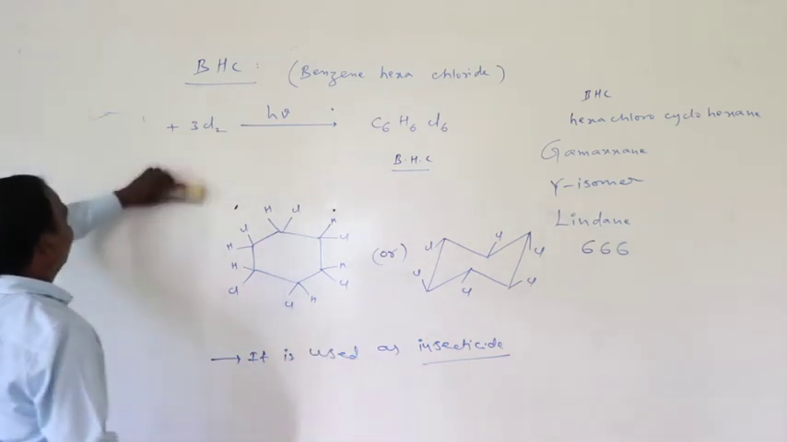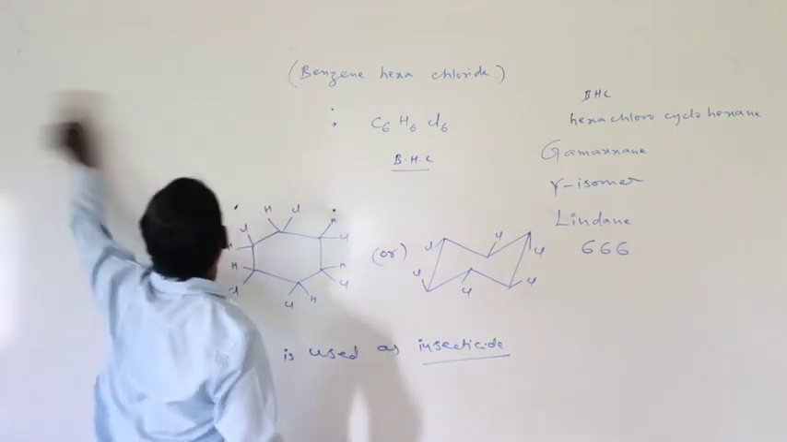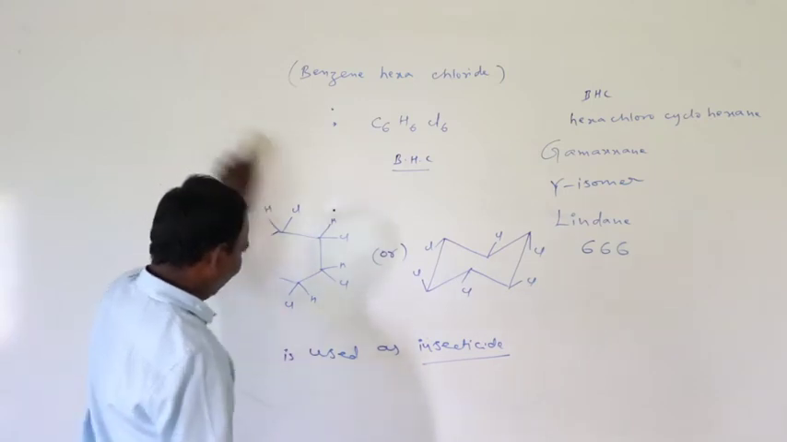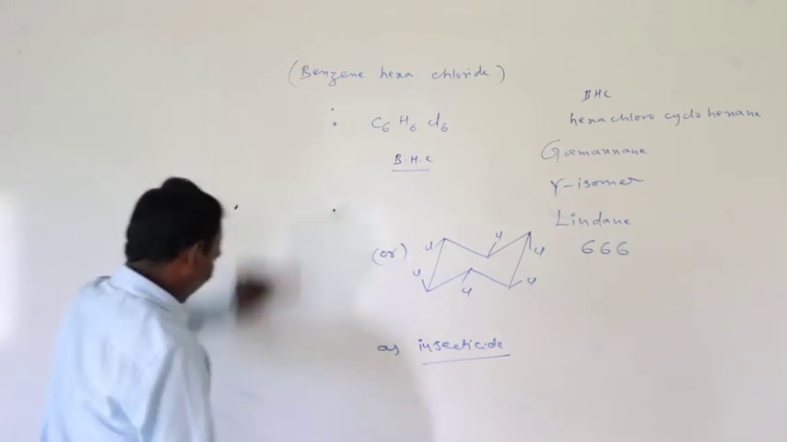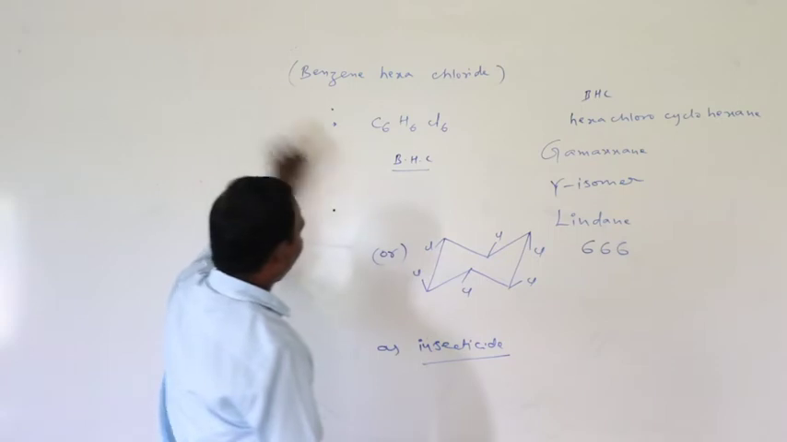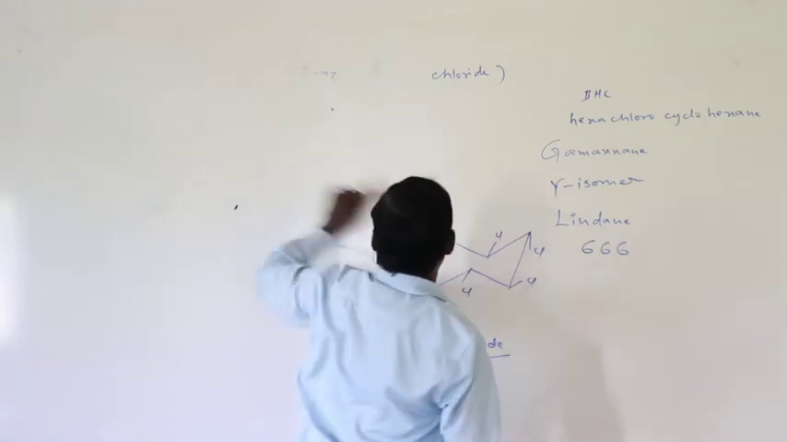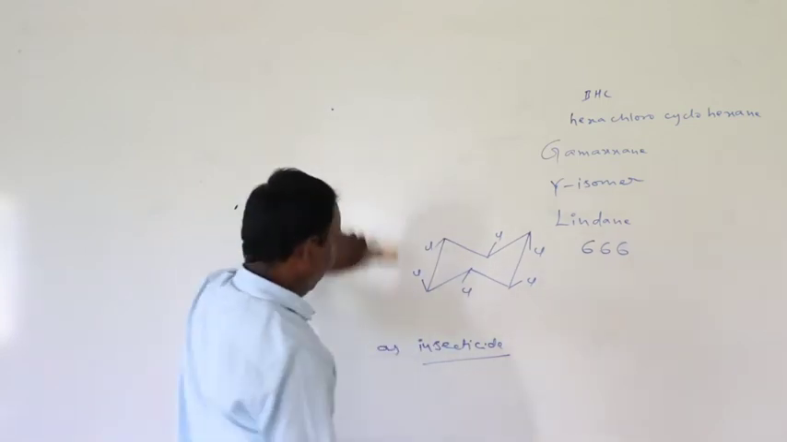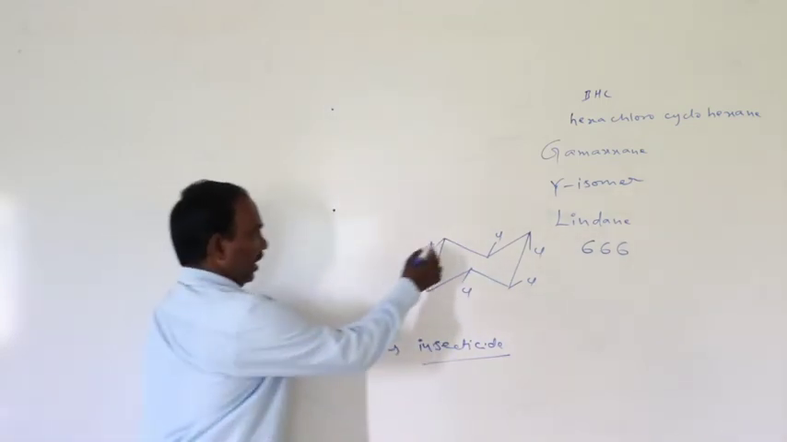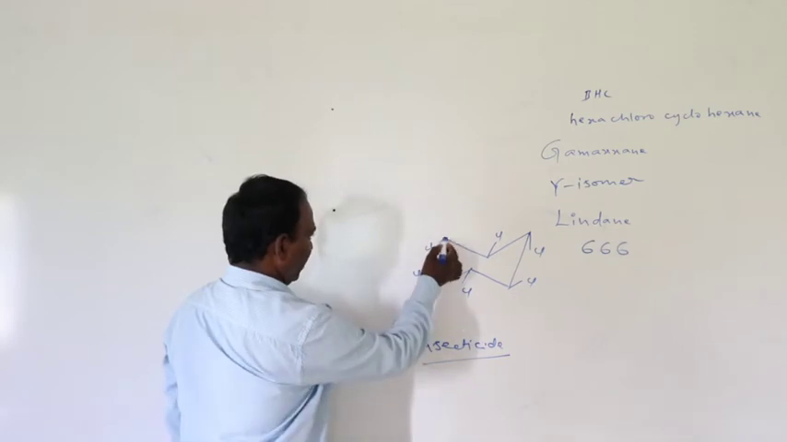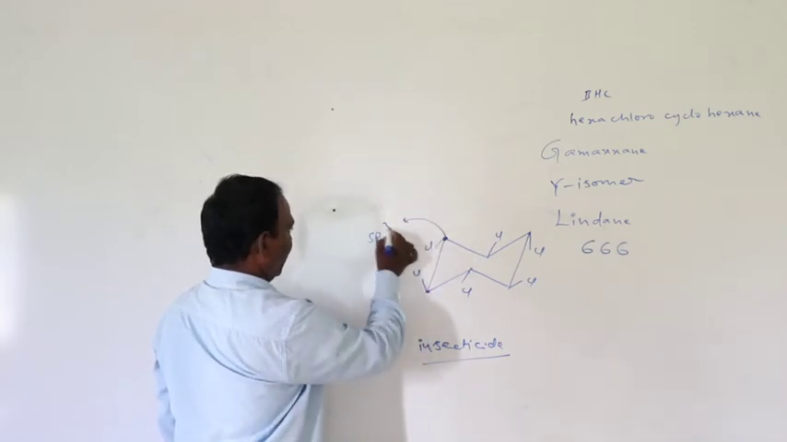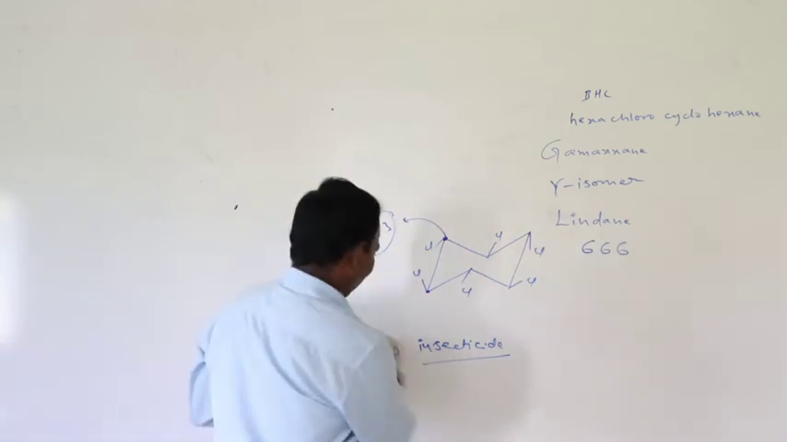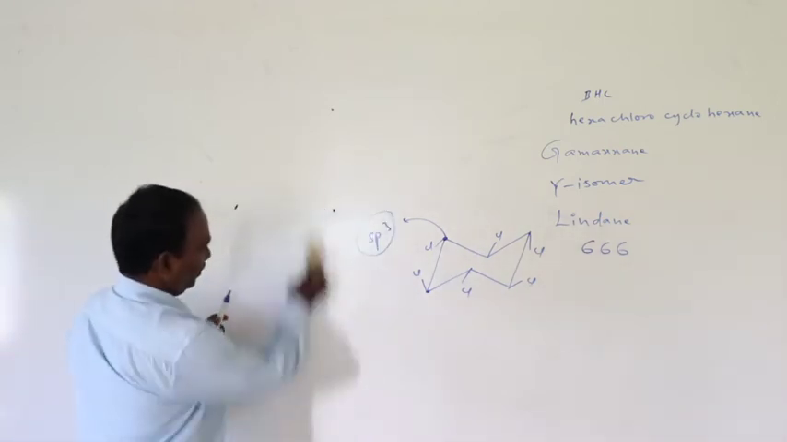Okay, right. And one more important polyhalogenated compound is DDT, dichloro-diphenyl trichloroethane. In BHC, all the carbons participate in sp3 hybridization. All are saturated carbons, sp3 hybridization.